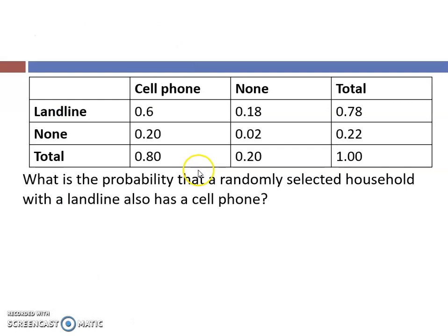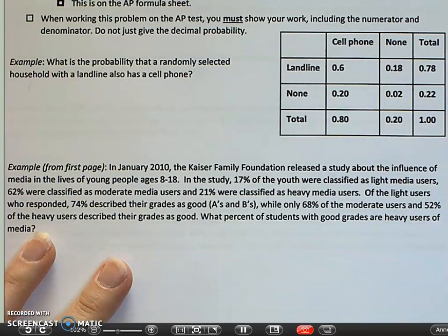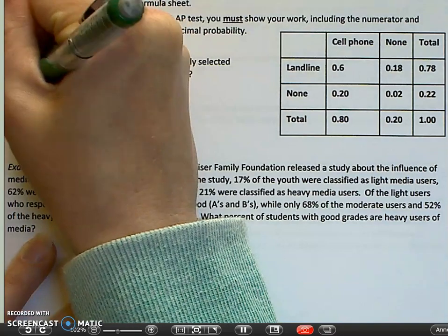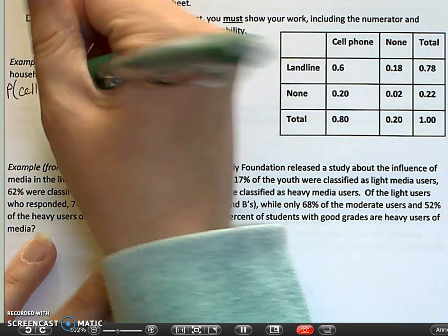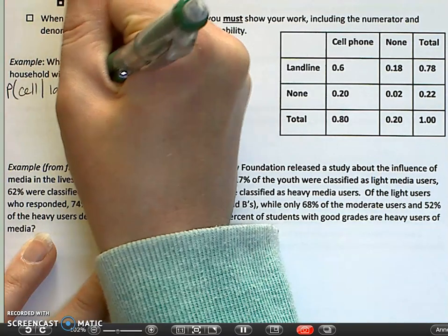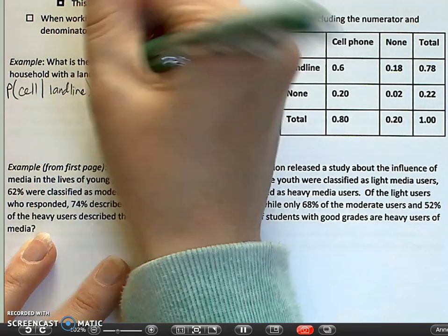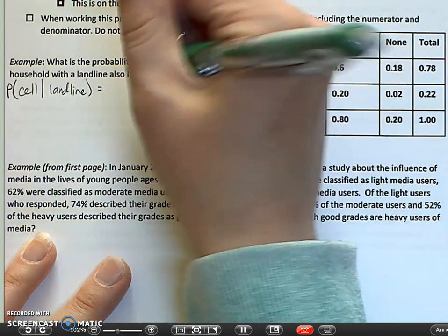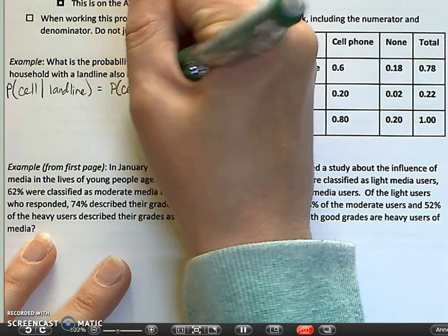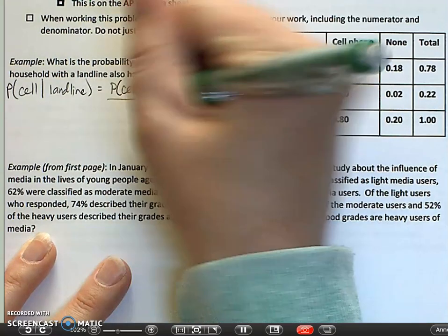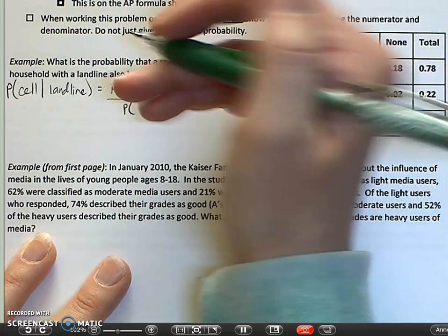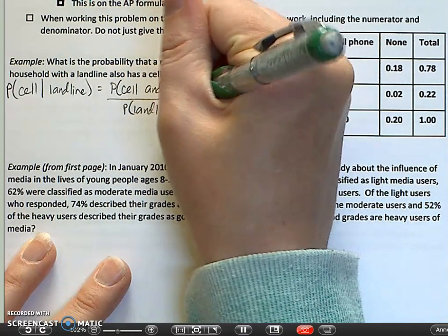Okay? So let's go through an example. What is the probability that a randomly selected household with a landline also has a cell phone? So what this is saying is we want to know, I'm going to write it out in symbols, the probability that they have a cell phone given that they also have a landline. So if I'm using the formula that's on the formula sheet, I figure out the probability that you have a cell phone and a landline, and then that gets divided by the probability that you just have a landline.